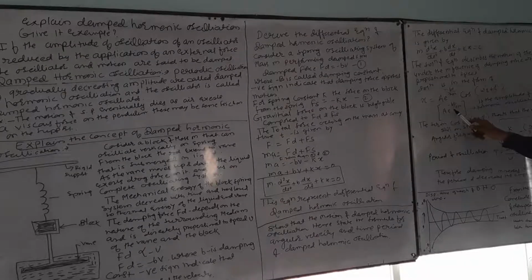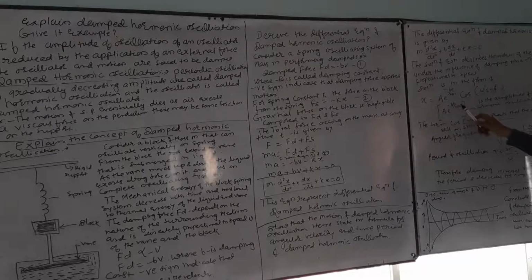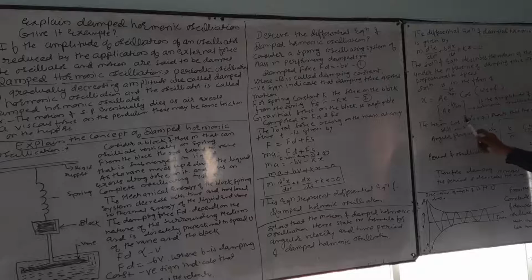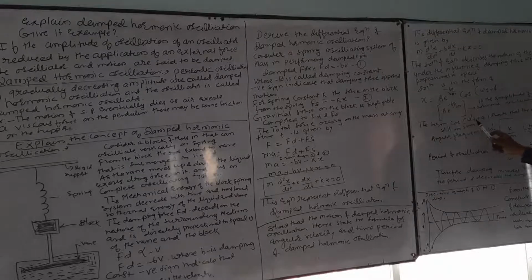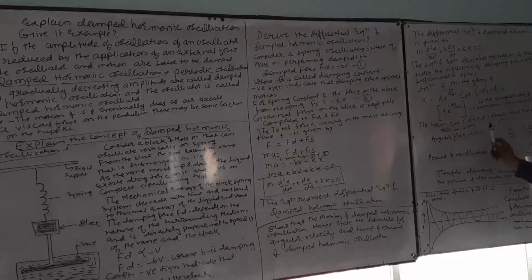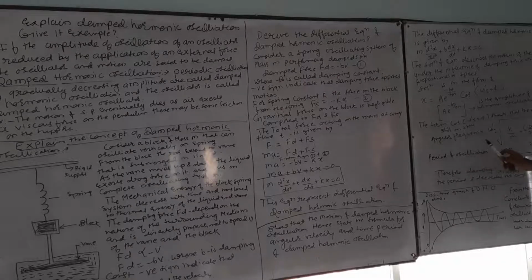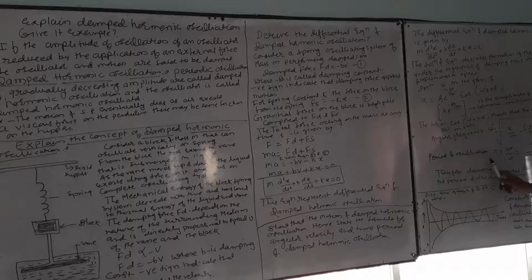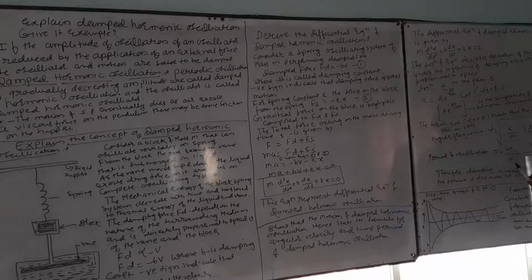A e to the power minus bt upon twice m is the amplitude of damped harmonic oscillation, and the term cos of omega dash t plus phi shows that the motion is still SHM. Therefore, angular frequency omega dash is equal to square root of k by m minus (b upon twice m) whole square, and period of oscillation T is equal to twice pi by omega.